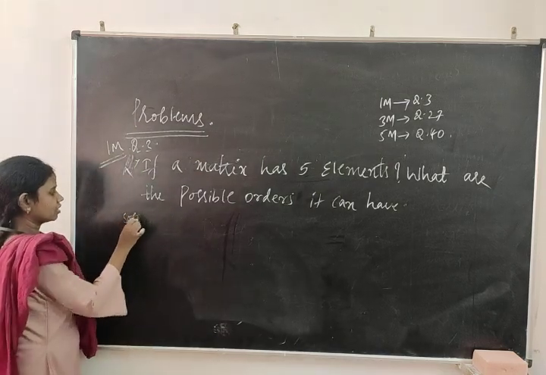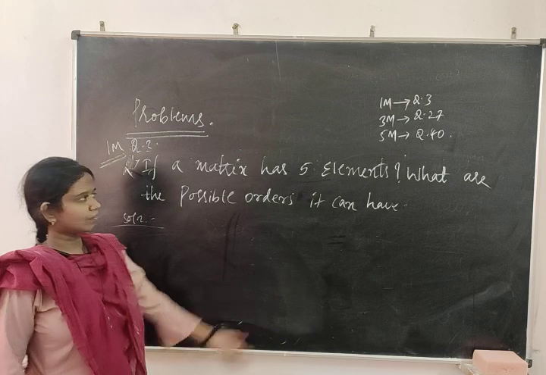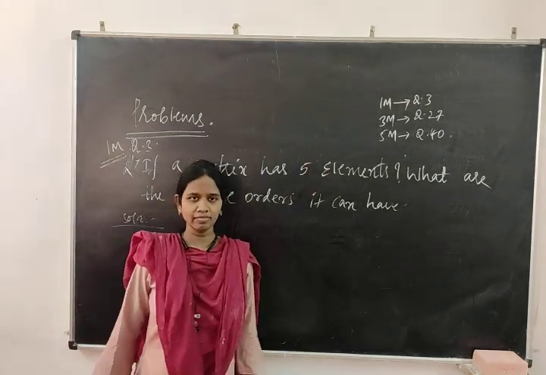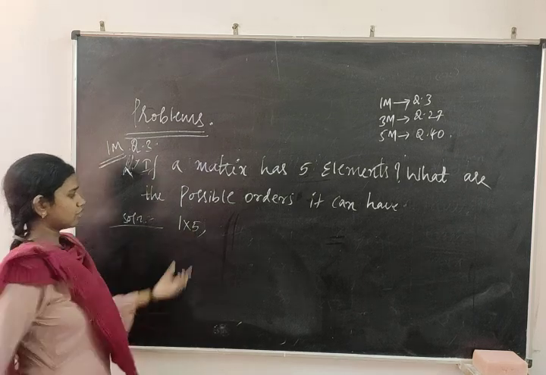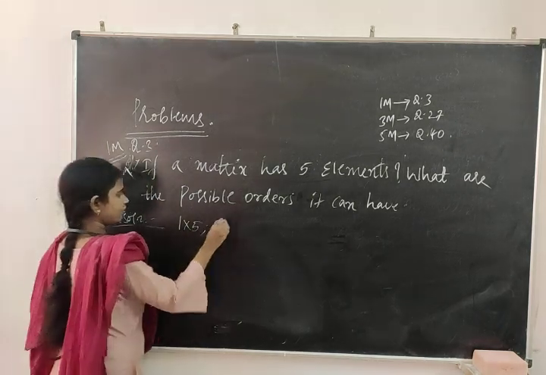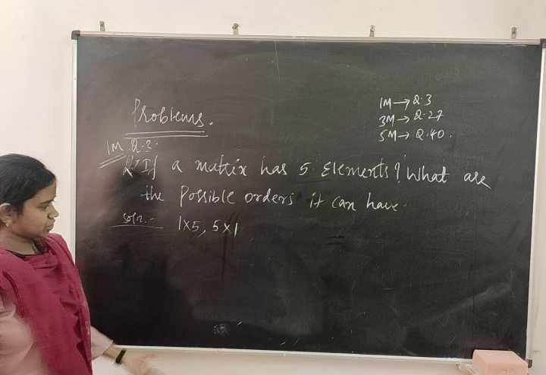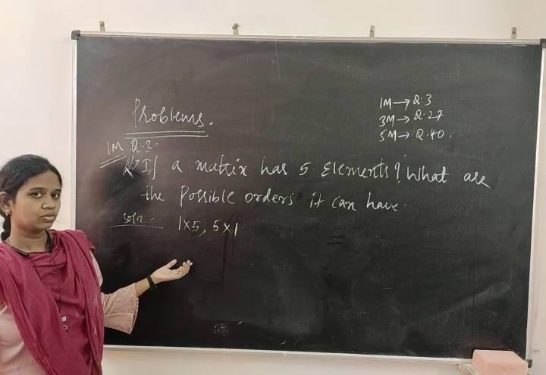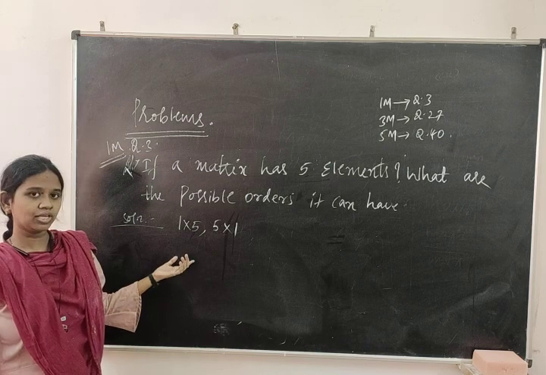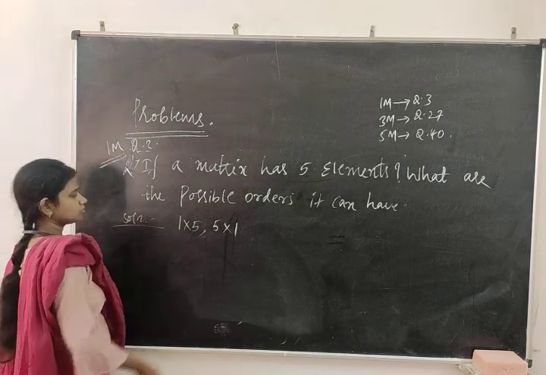Solution. Try it: by multiplying which two numbers are you going to get 5? 1 into 5. Now reverse this, comma, 5 into 1. Next you take the 2 table: 2 1s are 2, 2 2s are 4, 2 3s are 6. So it's not possible.